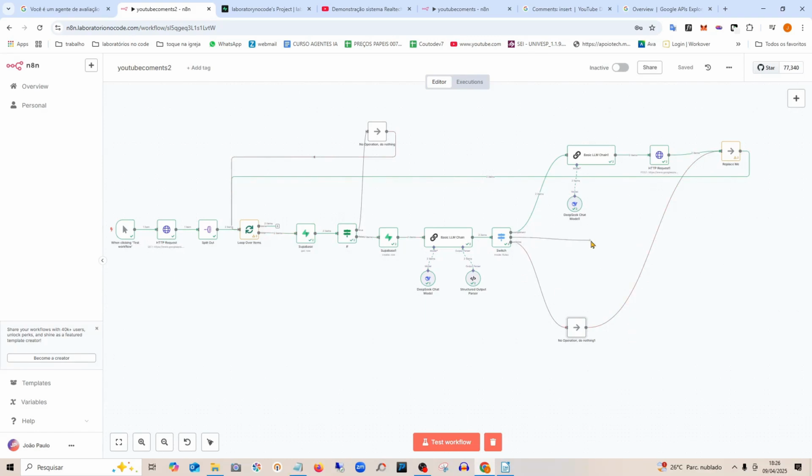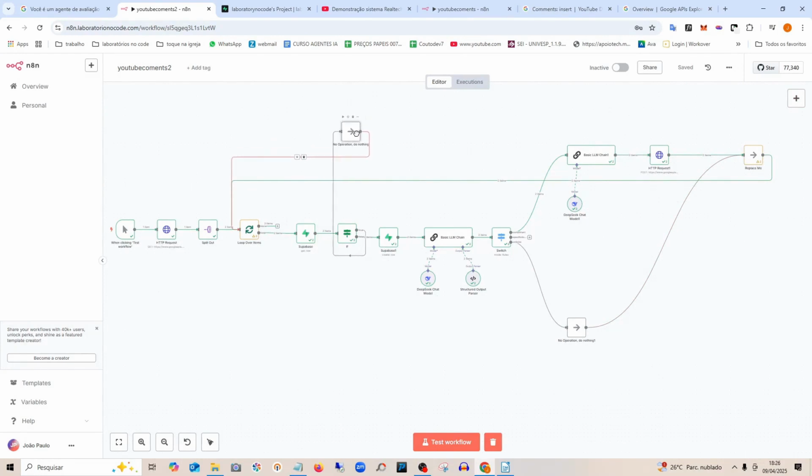If I put another one here, at the end of whatever I put, I also connect it here to the replace me, for it to substitute and go to the next comment, because there can be 10 comments or more. So I need to do this so that it goes back and responds to all the comments that exist, regardless of the output here.